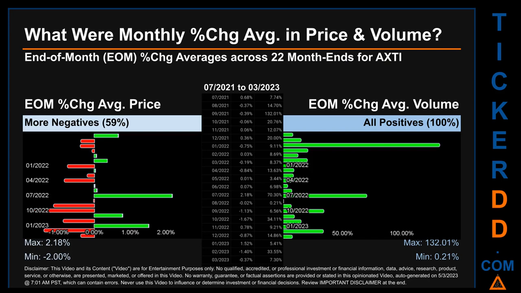Price saw an end-of-month max of 2.18% in average percentage change along with a minimum of -2.00%. For volume, the maximum and the minimum monthly percentage change were respectively 132.01% and 0.21%.